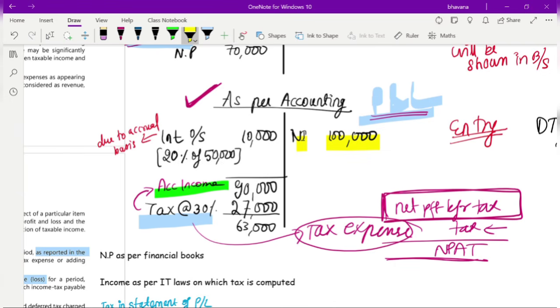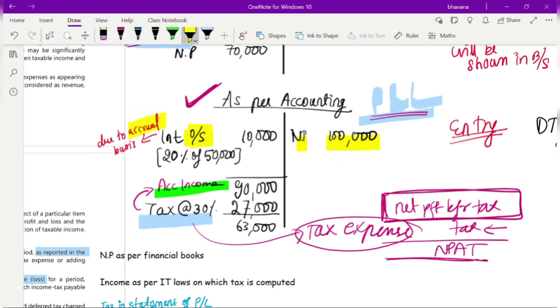So what we usually do is take the outstanding expense, and when we are preparing our P&L account, we debit it. We put it on the debit side and take it as expense and deduct it from our income. What you need to remember is, as per accounting principles, you need to follow the rule of accrual. That is, you have to book all the expenses on accrual basis only.